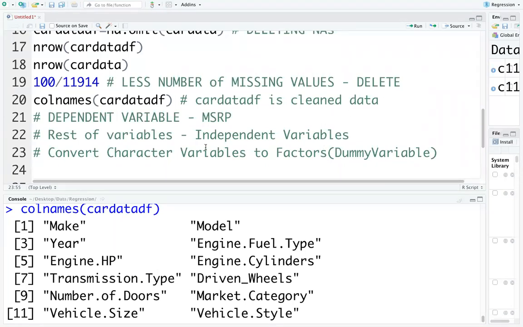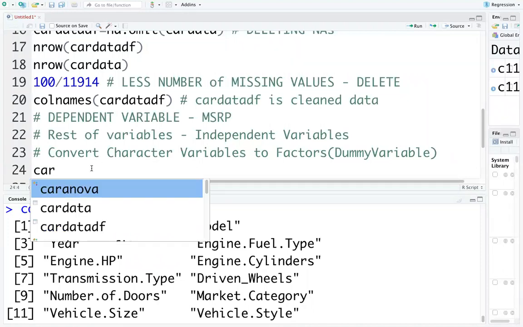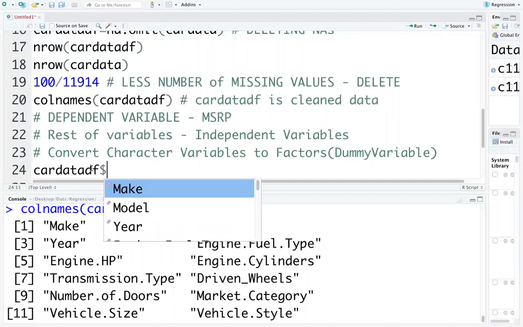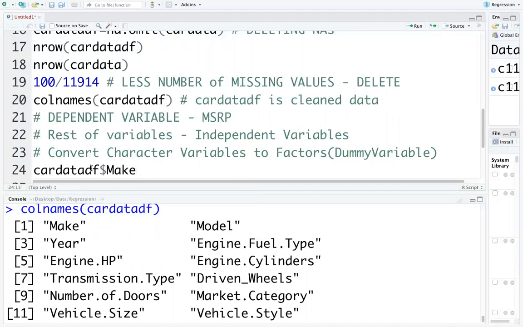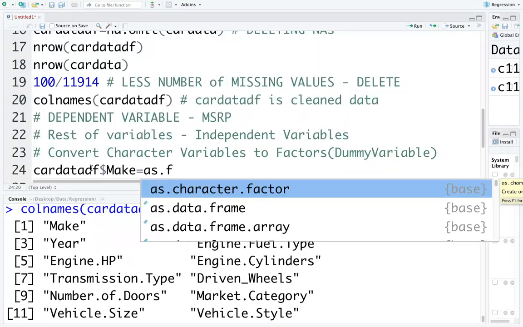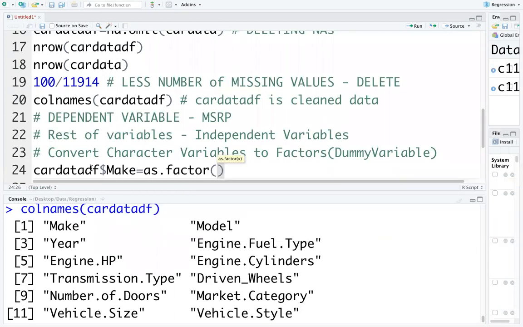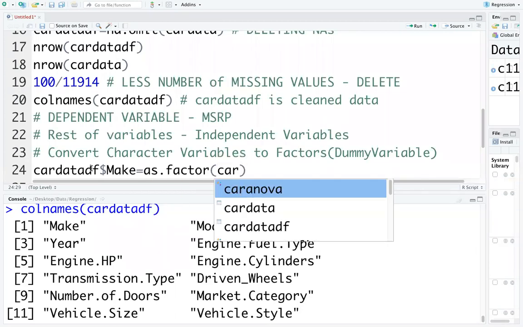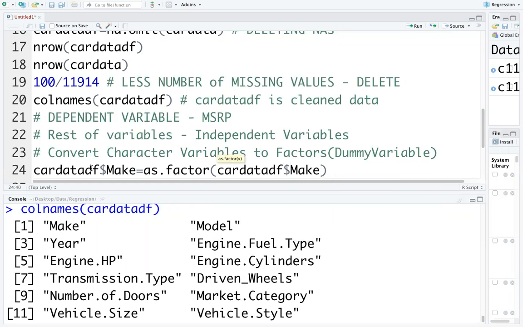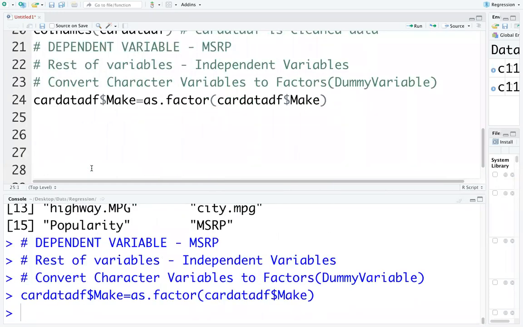Now, make is character data. car_data_df$make is equal to as.factor(car_data_df$make). It will convert the data into factor data.